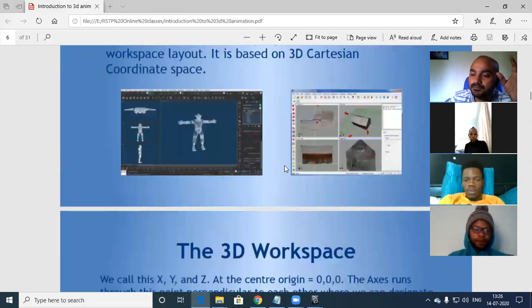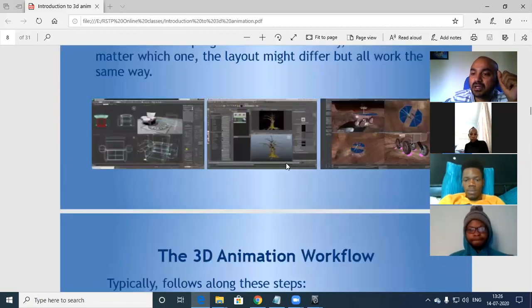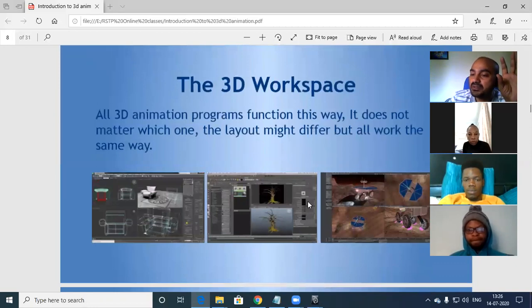Okay, so now this is all about the workspace. For me personally, I feel Maya is one of the strongest tools.